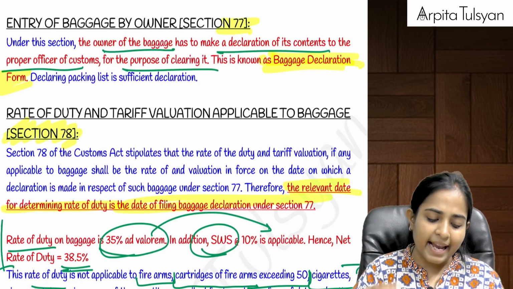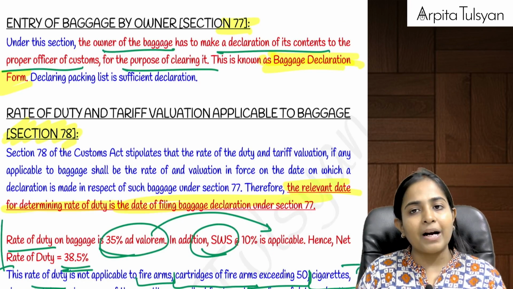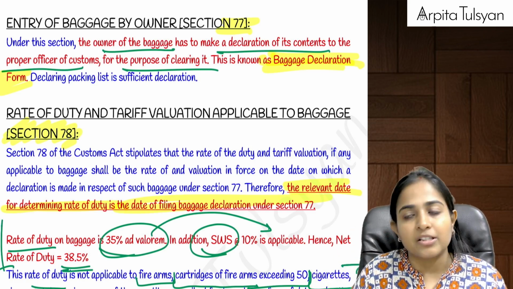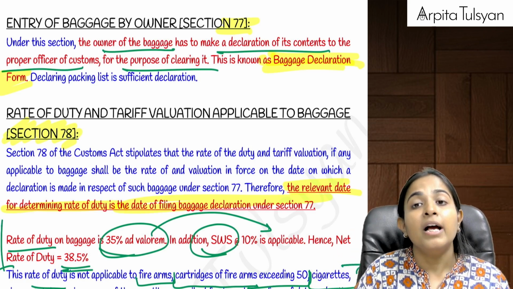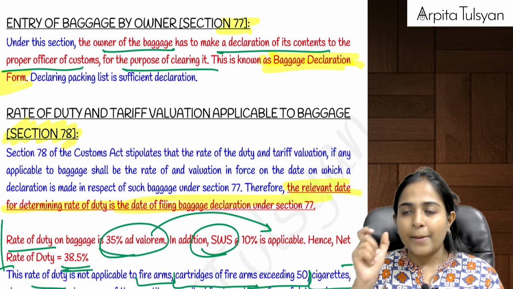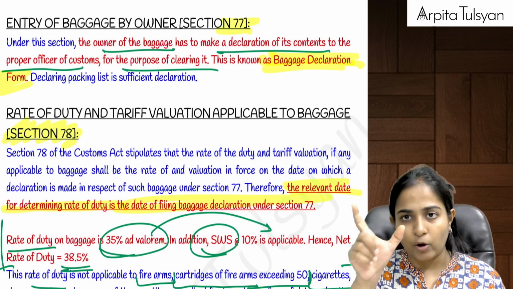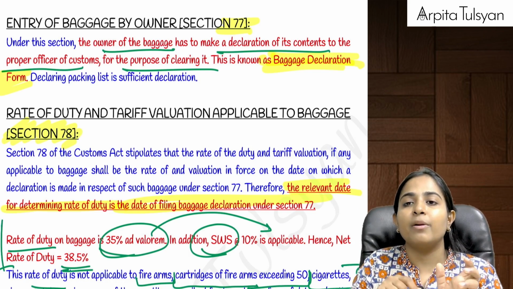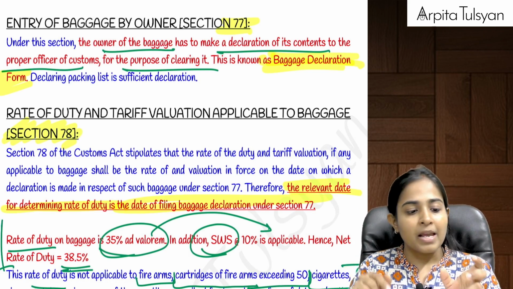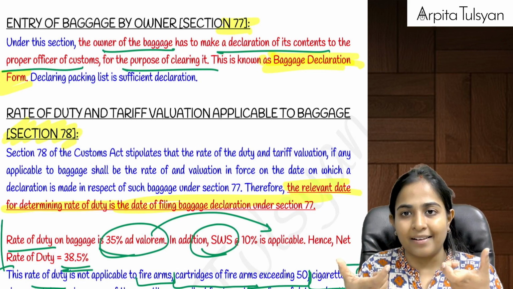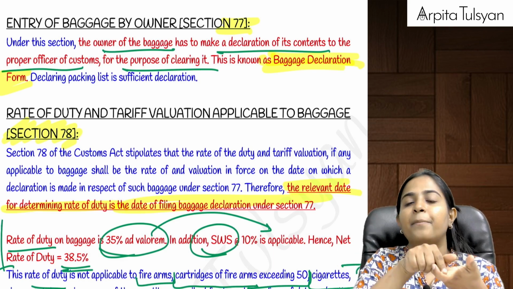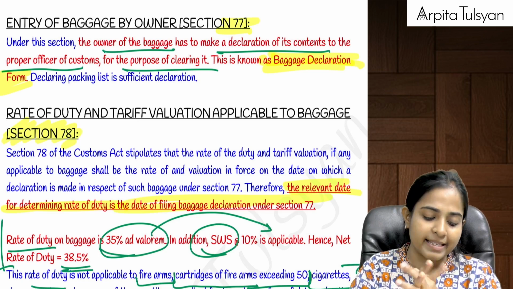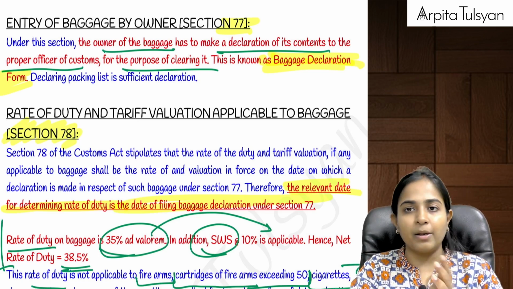There are certain exceptions which have been provided, but apart from that, on the baggage that you are bringing from the other country, customs duty will be applicable at the rate of 35%. Basic customs duty rate is 35% on the value of that baggage, and on this 35%, social welfare surcharge will be applicable at the rate of 10%. So it does not become 35 plus 10. On 35, 10% is there, that is 35 plus 3.5%, that is 38.5% is the net rate on which customs duty will be applicable.